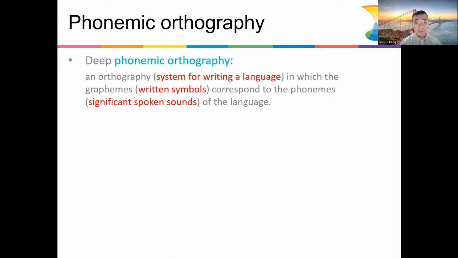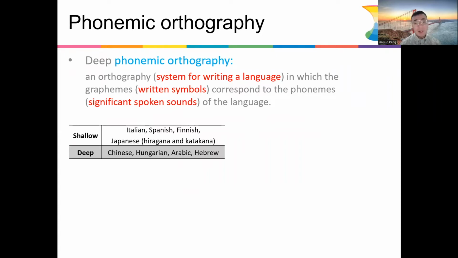So first things first, what is phonemic orthography? Orthography itself is essentially a system for writing a language in which the graphemes, or the written symbols, correspond to its phonemes, which are the significant spoken sounds of the language. Typical examples of shallow languages are Italian, Spanish, Finnish, and Hiragana and Katakana. Deep ones include Chinese, Hungarian, Arabic, and Hebrew.